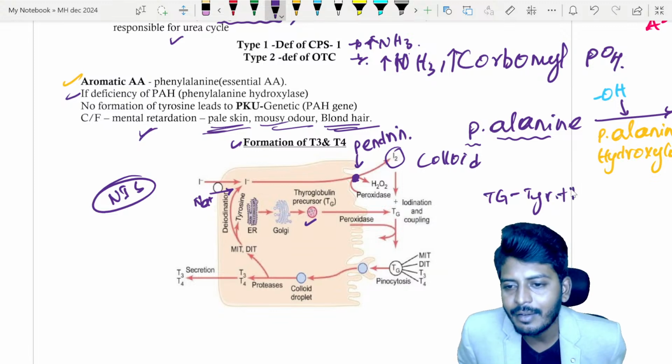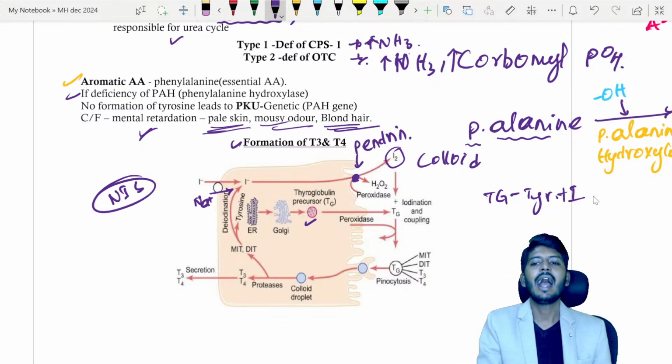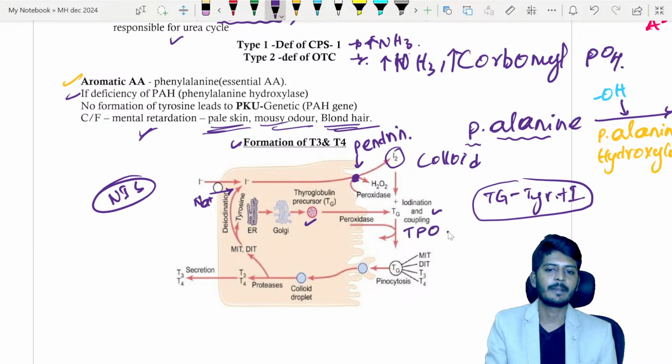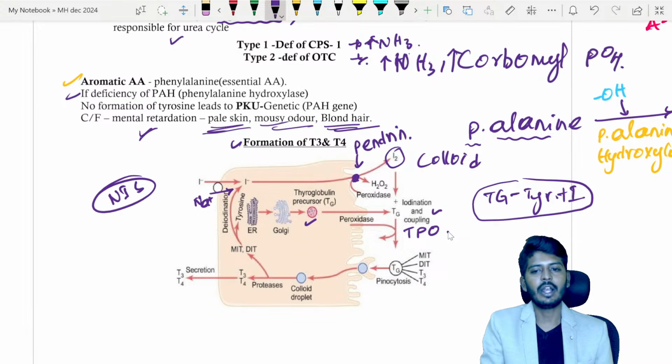To this tyrosine, I will add iodine. This adding of iodine to tyrosine is called coupling. For the coupling, we require an enzyme called TPO, thyroid peroxidase. After this, we'll have monoiodotyrosine, diiodotyrosine, T3 and T4.